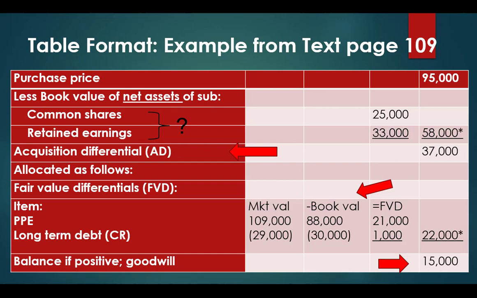I just want to make note here that even though we are using the amounts of common shares and retained earnings, which typically are credits, we're using them to represent the amount of net assets, which is a debit. So it's important to retain this debit credit convention, as it can be very helpful in making complicated adjustments later in the course.